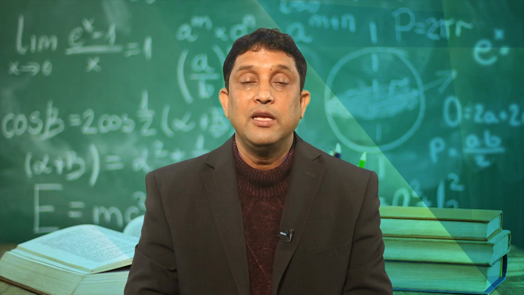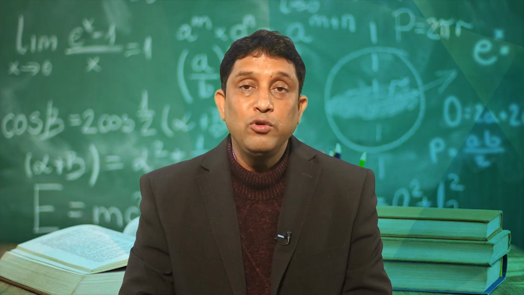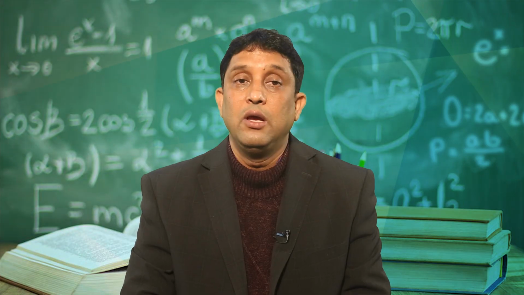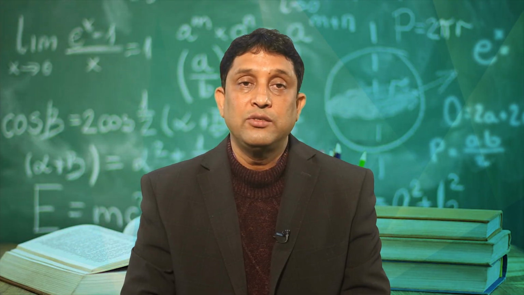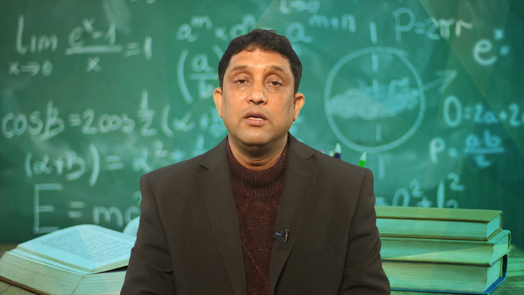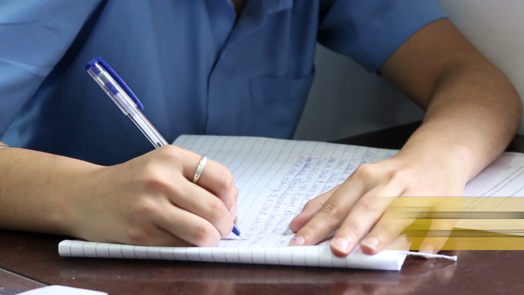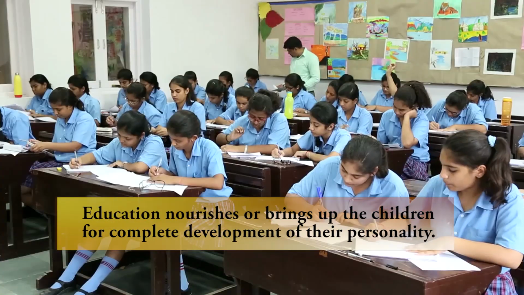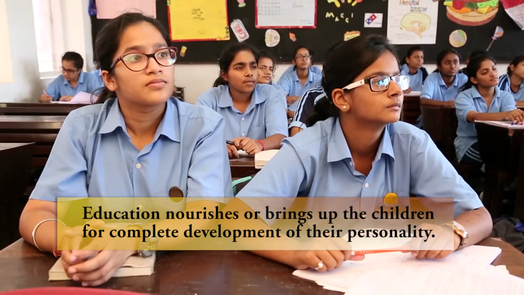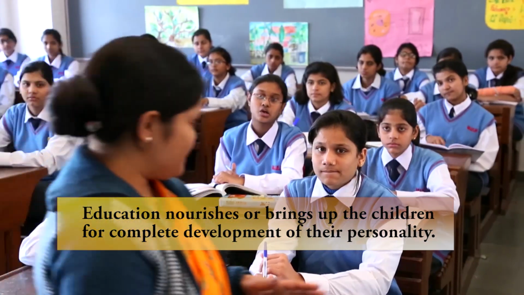So friends, if I consolidate and analyze the etymological derivations of education, we reach this point to conceptualize the concept of education: education nourishes or brings up children for the complete development of their personality.